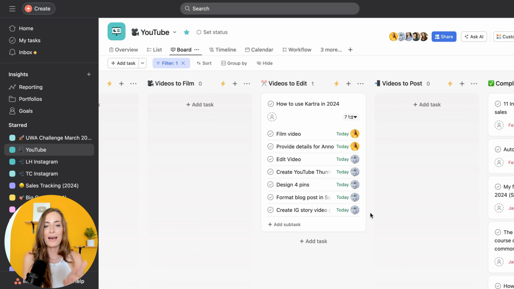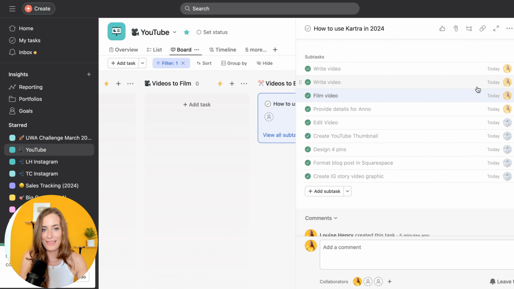Now, because we have this all written down and documented as a workflow, that ensures that it gets done correctly every single time. Before I was using Asana, I would just store a lot of this in my mind. And so of course I would miss doing the pins or I would miss getting the blog post up correctly. So this allows your execution of tasks to be done correctly every single time. And you no longer have to store that information in your mind, which is so good. You have enough in there. You don't need to add more.